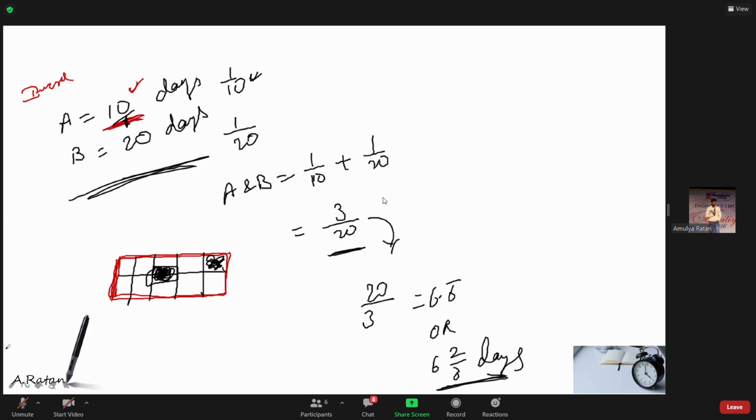See what we are doing. Inverse proportion, we are converting into direct proportion, sorting it out with the direct proportion method only. Again, whatever answer we get, we write its reciprocal and say this is the answer for the given inverse proportion question. As we were converting harmonic into arithmetic, here we are converting inverse into direct. Clear?